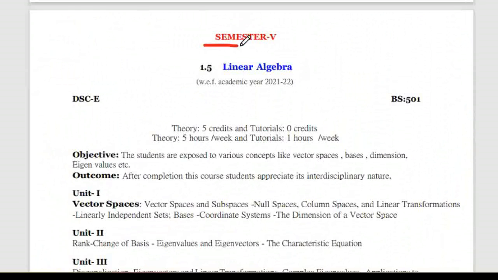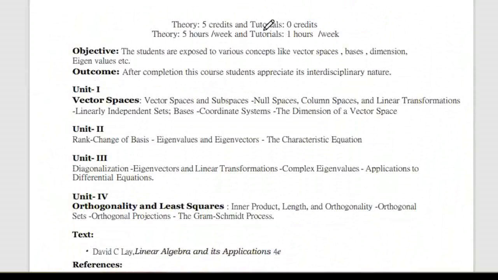Now coming to the fifth semester, that is in third year, first semester, 3-1, like we call it. So that is linear algebra. This is from academic year 2021 and 2022.